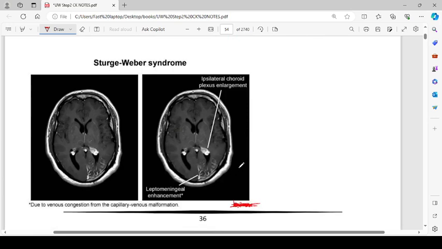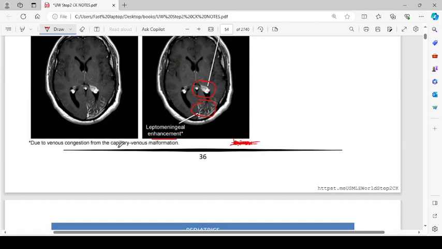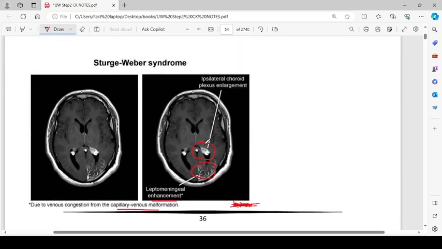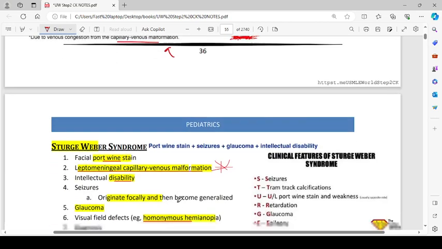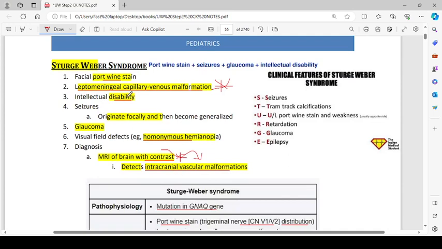There is another syndrome called Sturge-Weber syndrome. So in Sturge-Weber syndrome, there is ipsilateral choroid plexus enlargement, as you can see over here, and leptomeningeal enhancement can also be seen, due to venous congestion from the capillary venous malformation. So this leptomeningeal enhancement is seen due to venous congestion from the capillary venous malformation. Sturge-Weber syndrome is the one with the port-wine stain. There is basically a triad of three things, that is port-wine stain, seizures, and glaucoma with intellectual disability. Port-wine stain, seizures, glaucoma, and intellectual disability.